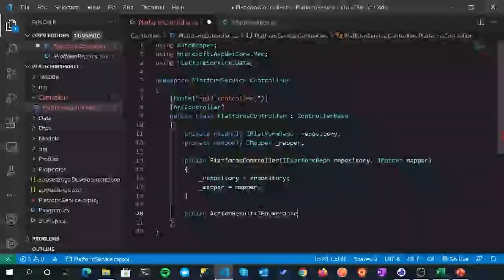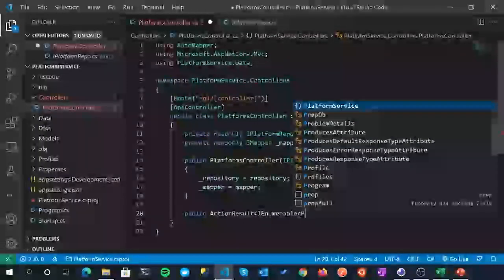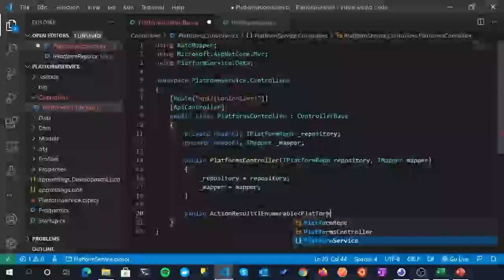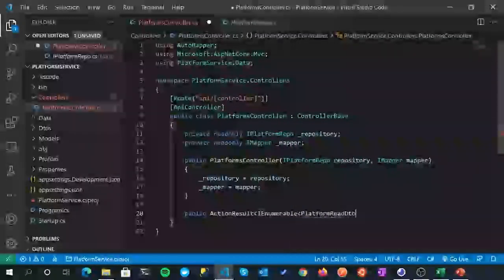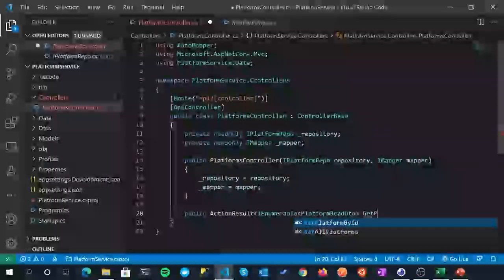We're going to have to bring in that namespace, and it's an enumeration of PlatformReadDto. Okay, and let me just finish this method signature, and I'll take you through exactly what we're doing here, just in case it doesn't make sense. And we'll call it GetPlatforms.